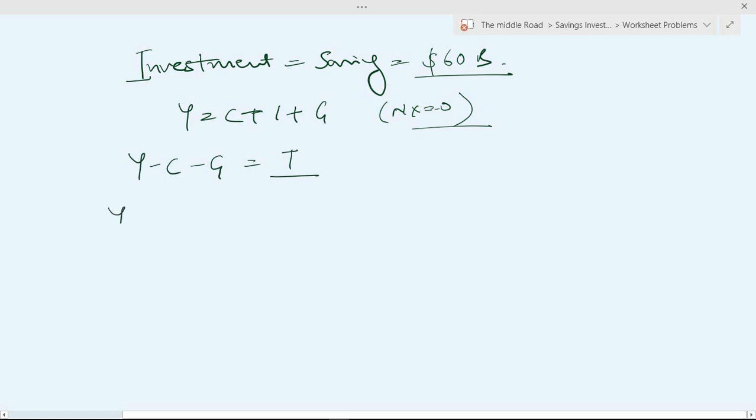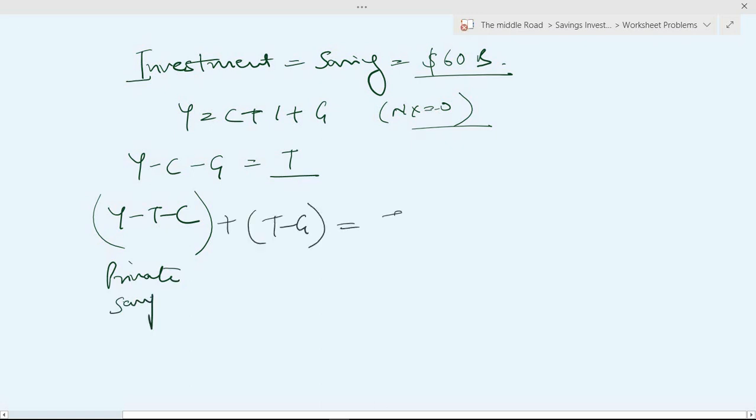We can also write this as Y minus T minus C, which is private saving, plus T minus G, which is public saving.